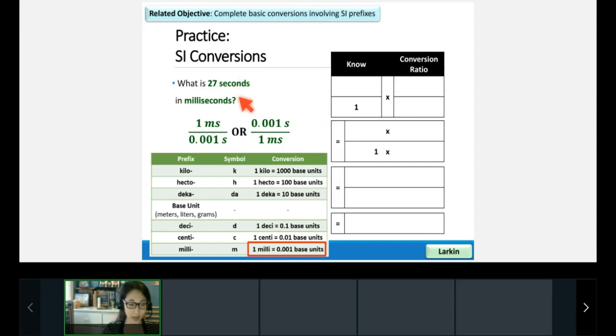What do I have a number for here? Do I have a number for seconds or a number for milliseconds? That's what I'm going to start with. You always want to start with something you already know, which is a number that you have. So which of my units has the number, the seconds or the milliseconds?